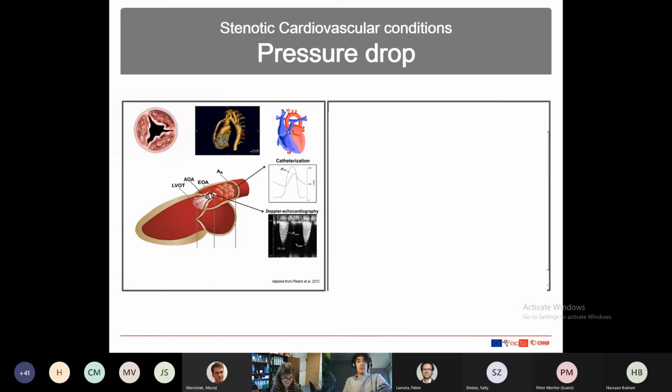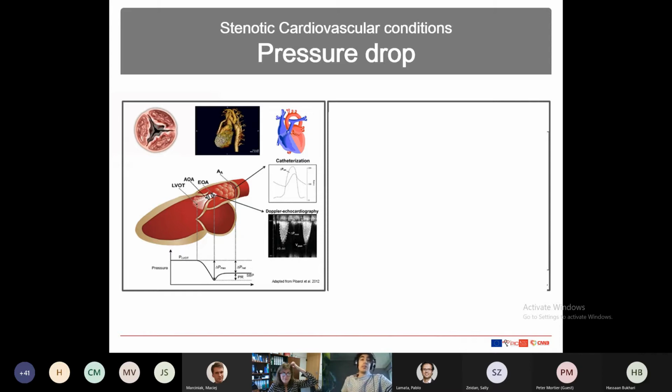So there is a time gap between before the stenosis and after the stenosis. So the catheterization tends to give a slightly lower value than Doppler.